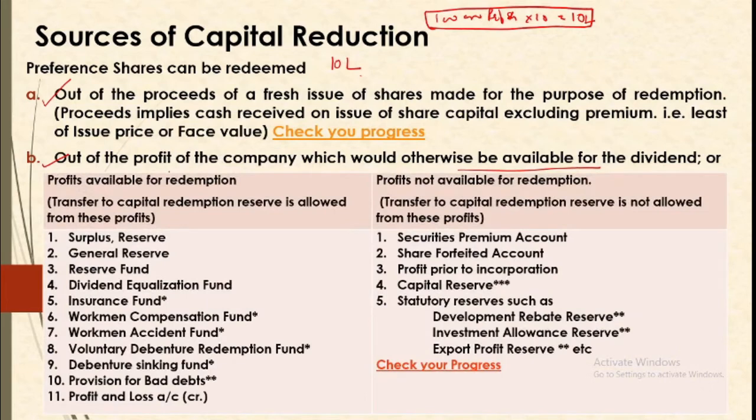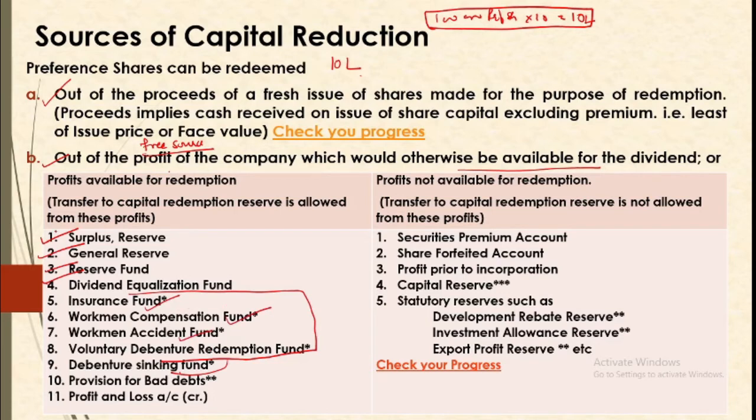So let us see the profits. The free reserves that we can use as a second source are surplus reserves, general reserve, reserve fund, and dividend equalization fund. Free reserves also include certain funds against which we may have some liabilities. If you have, say, insurance fund, workmen's compensation fund, or accident fund, these funds are created for certain specific purposes.